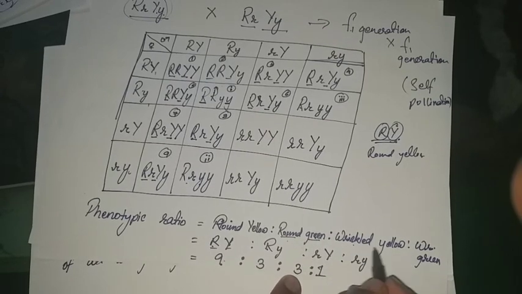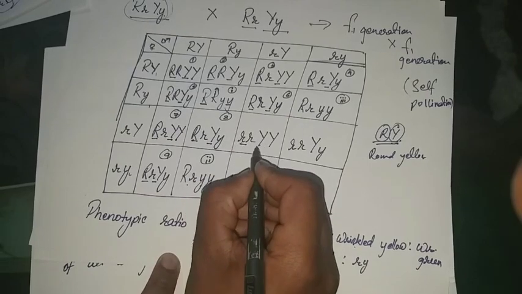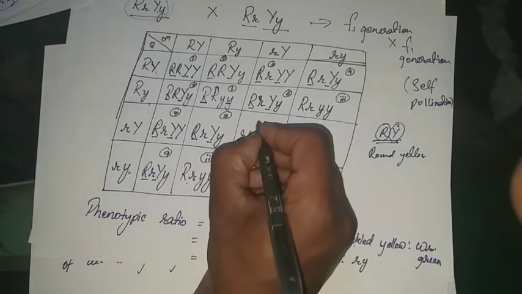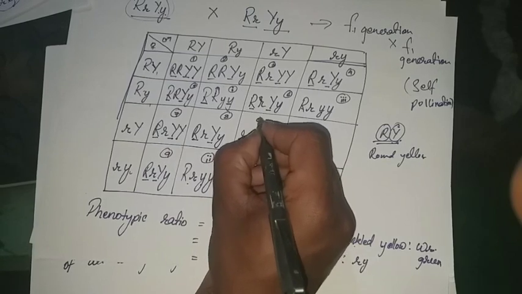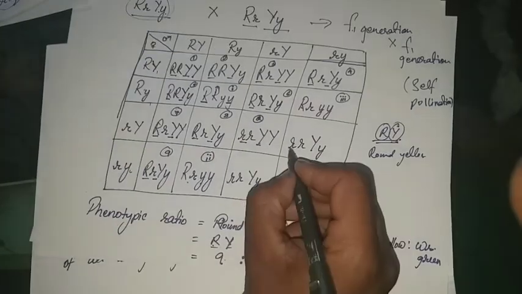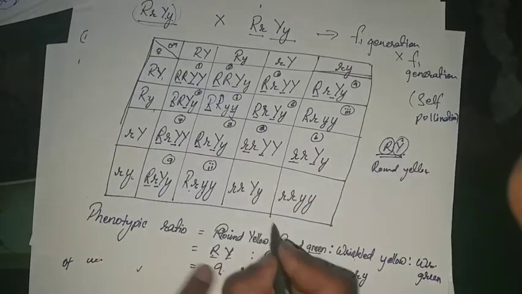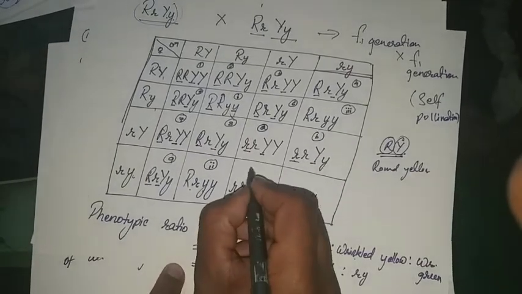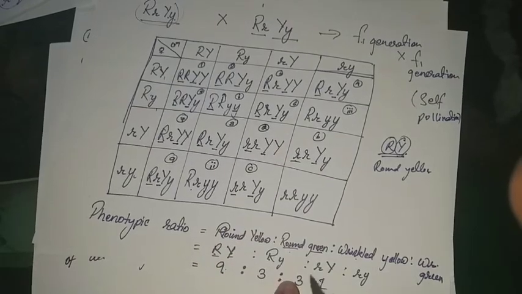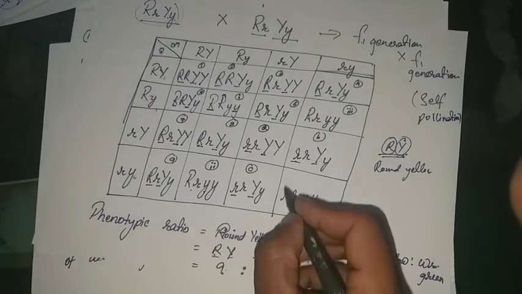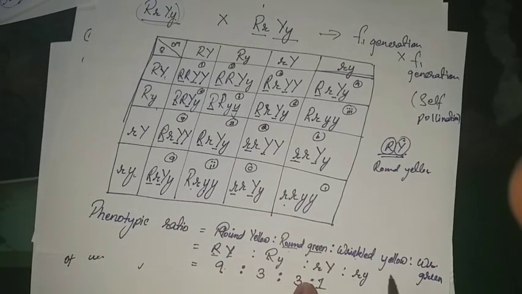Now small r, capital Y, that means wrinkled and yellow. So small r, capital Y, this will be 1. I am writing it so you can understand. Another one small r, capital Y, and another one. So 1, 2, 3. Three plants bear wrinkled yellow seed, and only one plant bears pure wrinkled and green